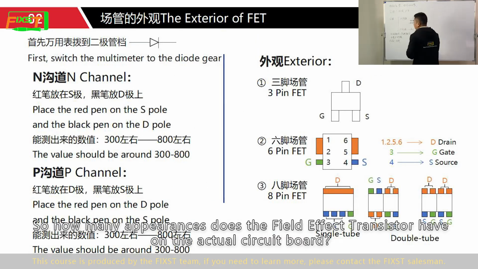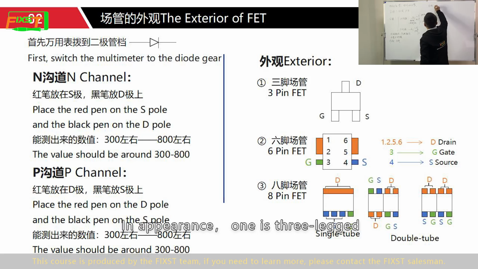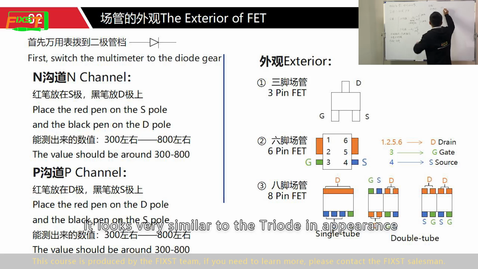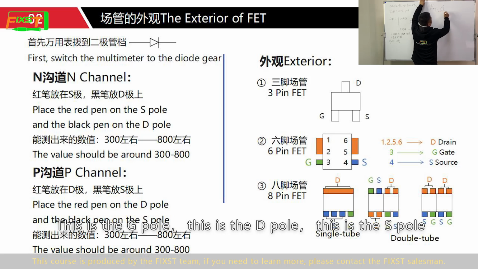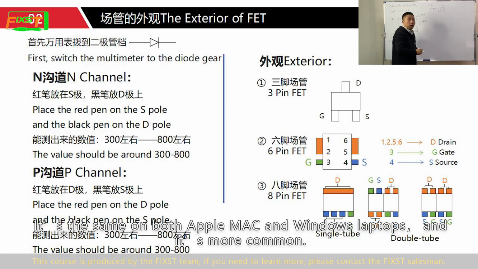So how many appearances does a field effect transistor have on the actual circuit board? In appearance, one is 3-pin. It looks very similar to a transistor in appearance. This is G pole, this is D pole, and this is S pole. It is the same on both Apple Mac and Windows laptop, and is more common.